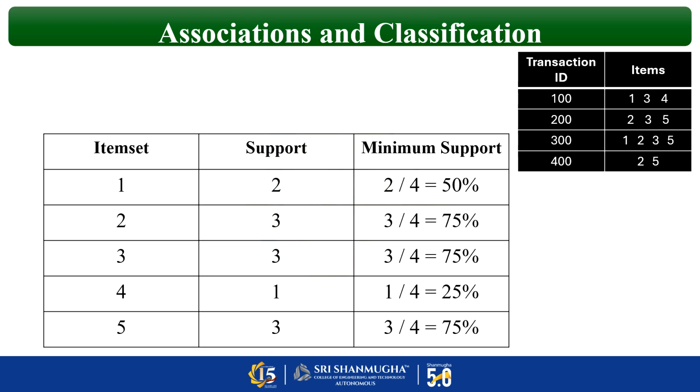And second, item number 2. Here the support value is what? 3. So 3 by 4, 75%. So like this, you have to find the minimum support value for all the items 1, 2, 3, 4 and 5.